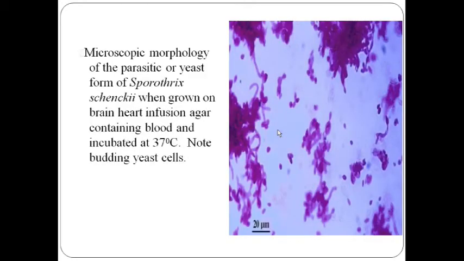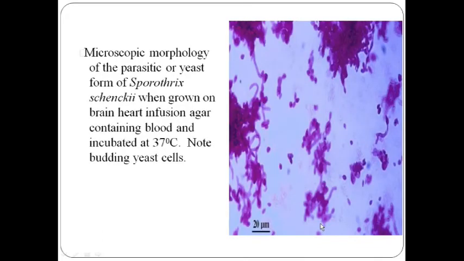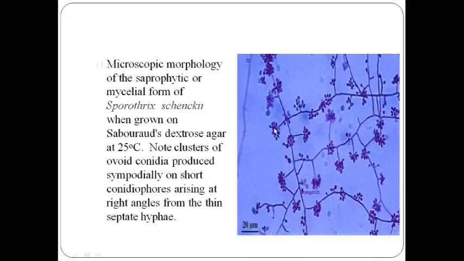Now this is the yeast form. Okay. Now usually you can see there are budding yeast cells, and there are not many hyphae. So in the budding yeast cells, the yeast has already been produced. Okay. So here we can see the yeast form, and here we can see the hyphal form.